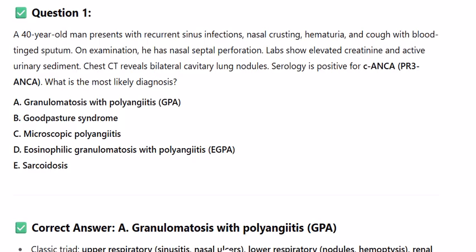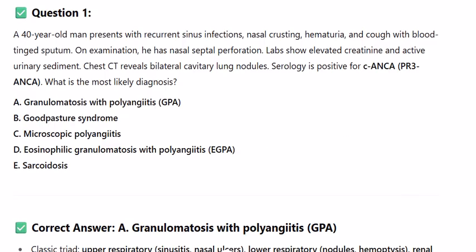A. Granulomatosis with polyangiitis, GPA. B. Goodpasture syndrome. C. Microscopic polyangiitis. D. Eosinophilic granulomatosis with polyangiitis, EGPA. E. Sarcoidosis.